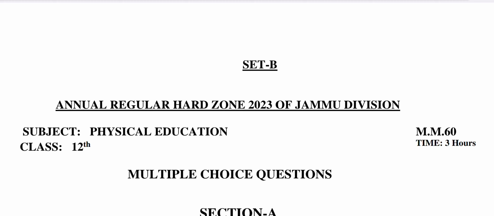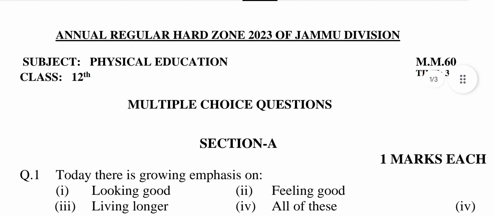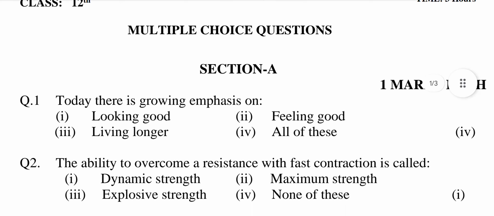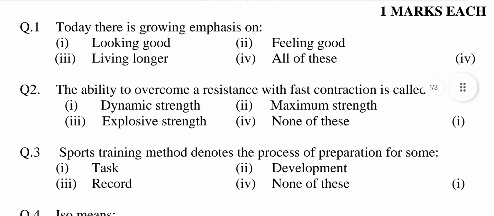Subject Physical Education, maximum marks 60, class 12th. Time 3 hours. Multiple choice questions. Section A. Each question carries 1 mark. Question number 1. Today there is growing emphasis on option first, looking good. Second, feeling good. Third, living longer. Fourth, all of these. Answer is option fourth, all of these.